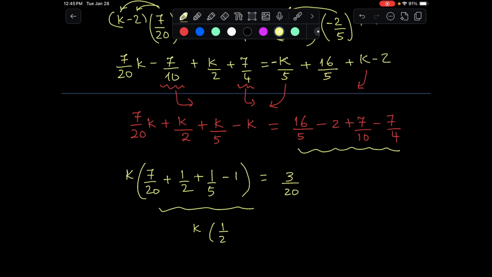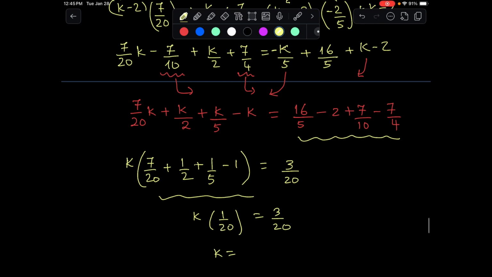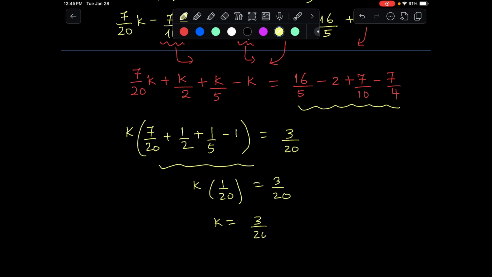So k times 1 over 20 is equal to 3 over 20. So k is equal to 3 over 20 divided by 1 over 20. That is going to be equal to 3. So the value of k is 3.